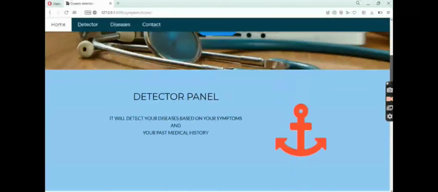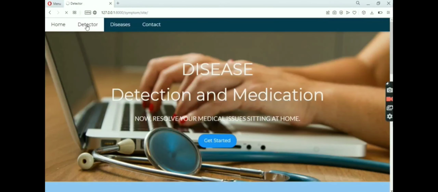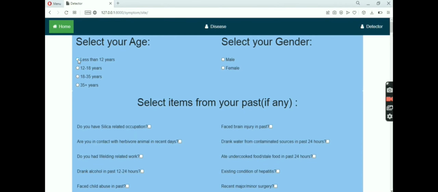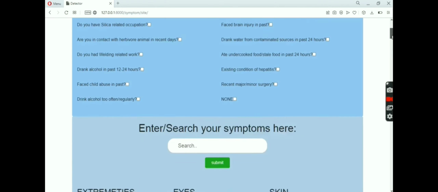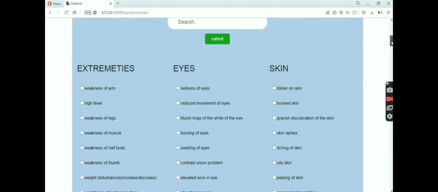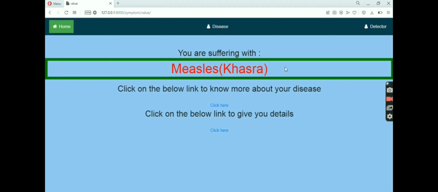This is the working of our project. This is the detector page which detects all diseases. It has age, gender, and symptoms category wise, extremities, eyes. In this way we can select and submit symptoms, after which we get our disease. After getting the disease we can search for it in our disease panel and get to know about it.